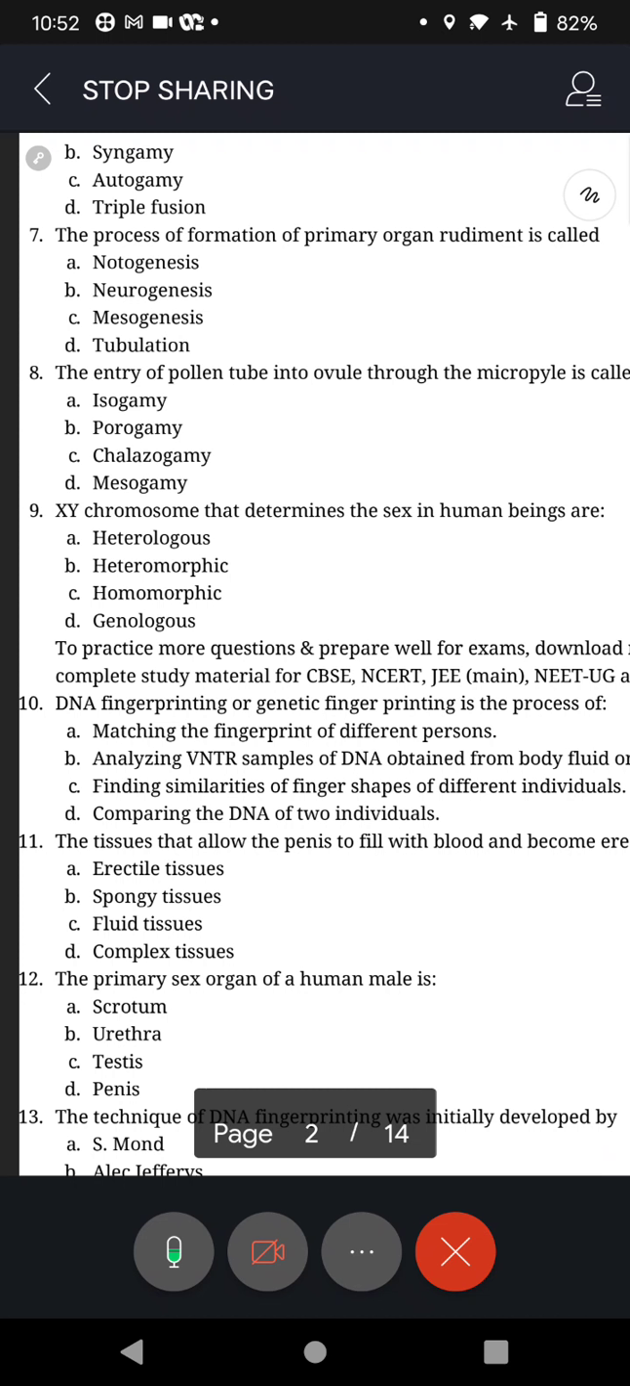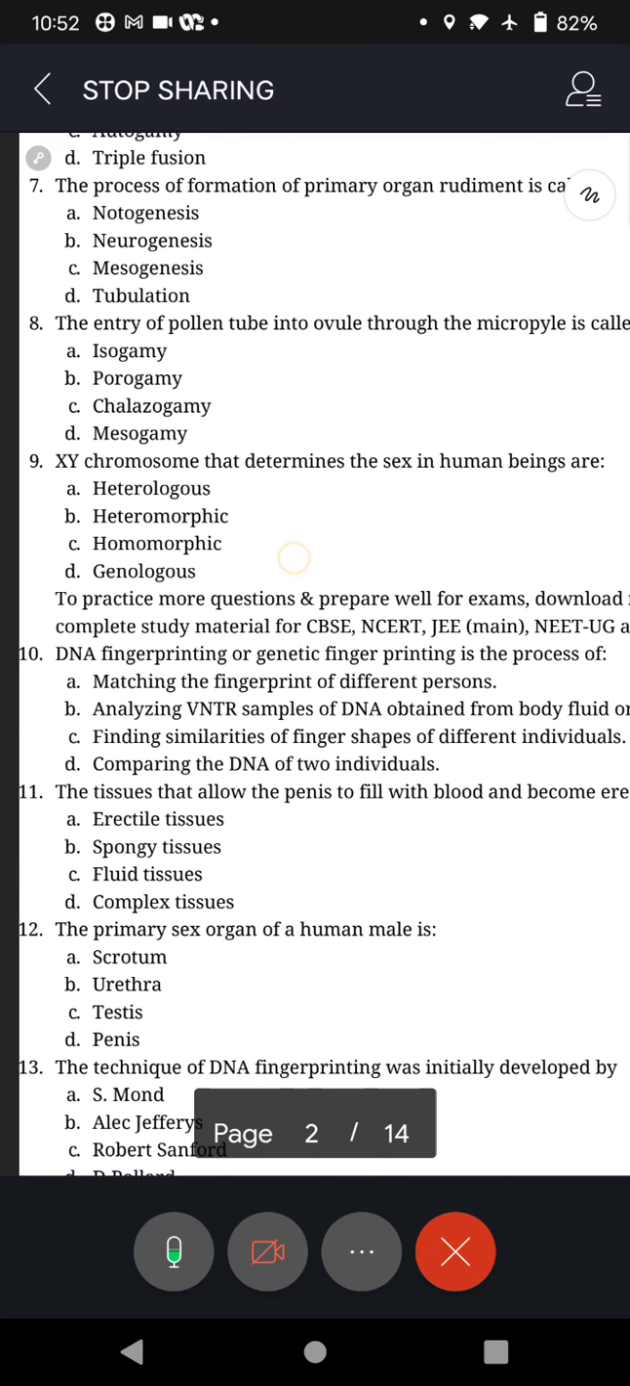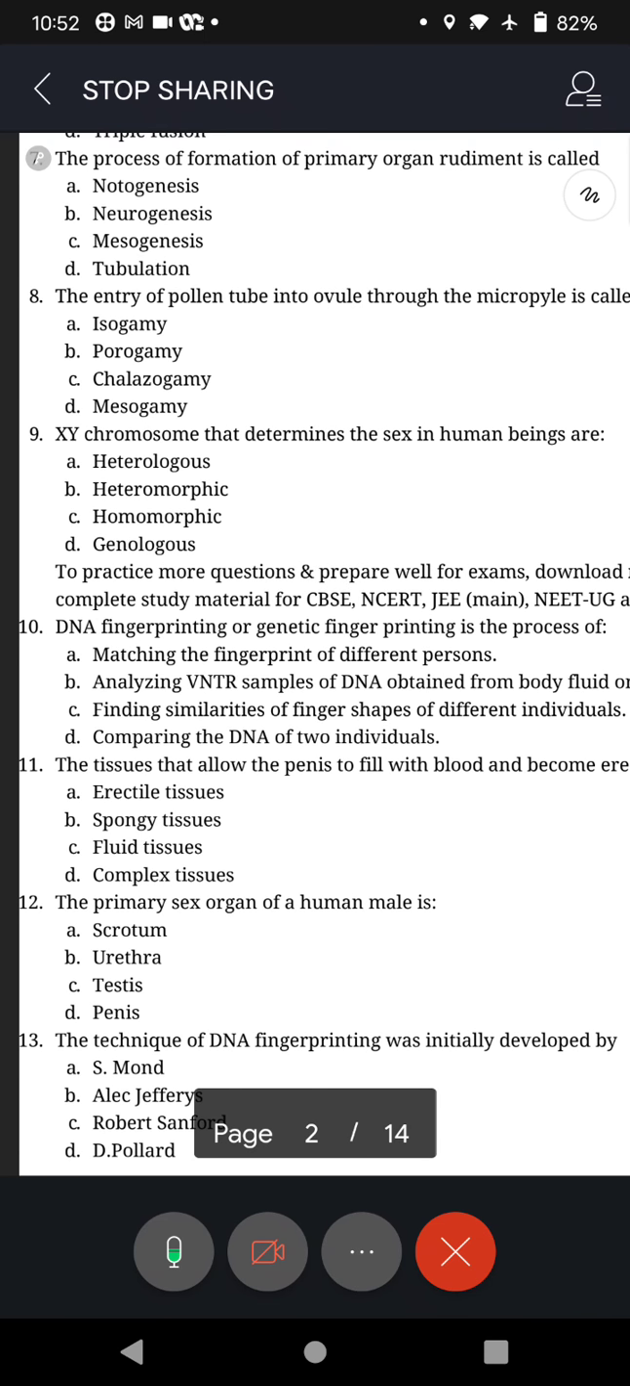Next, question number 8. The entry of pollen tube into ovule through the micropyle is called isogamy, porogamy, chalazogamy, mesogamy. Again here, in all the choices, gamy is there. Gamy means fusion.